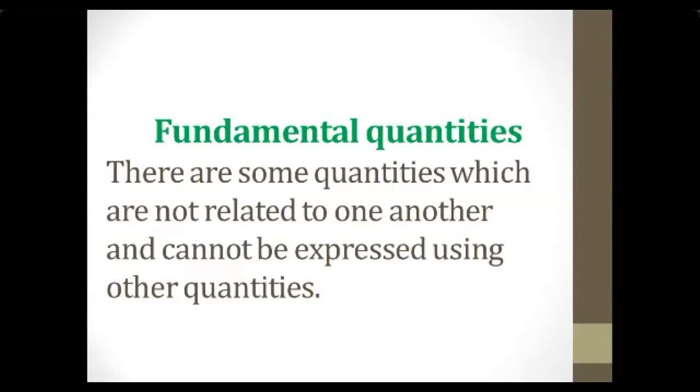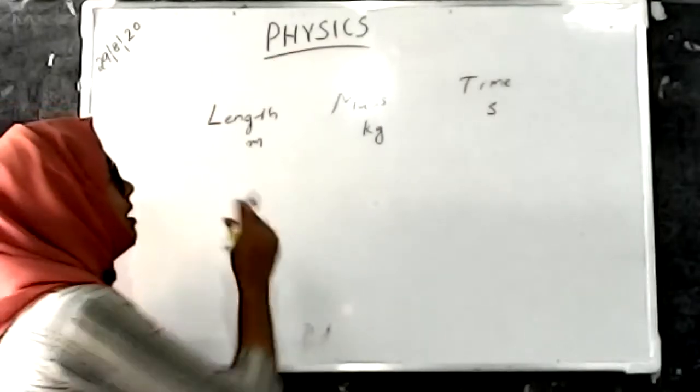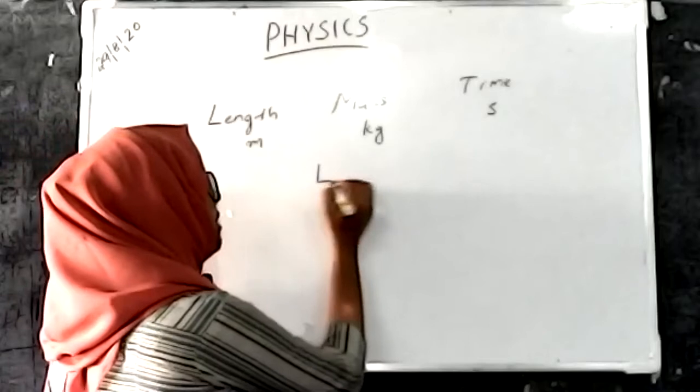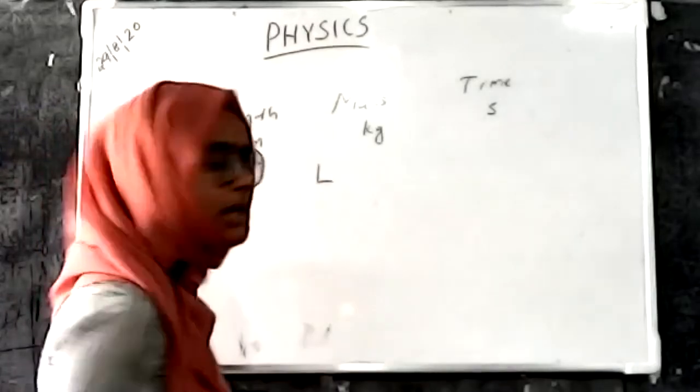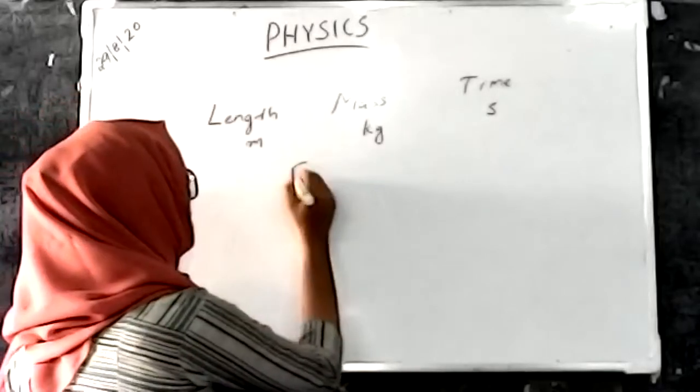Because these quantities are not related to one another and cannot be expressed using other quantities. That's why they are called fundamental quantities. So length, mass and time, we can conclude, are all fundamental quantities.